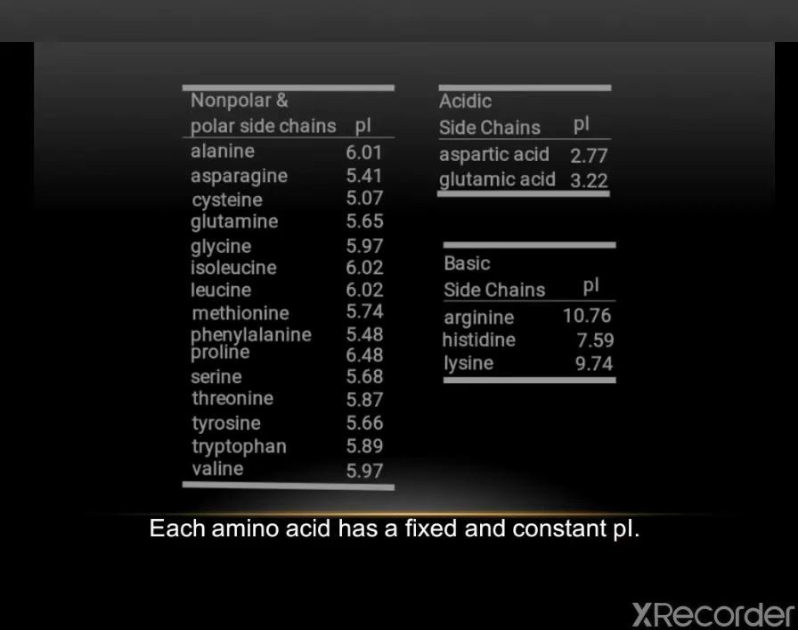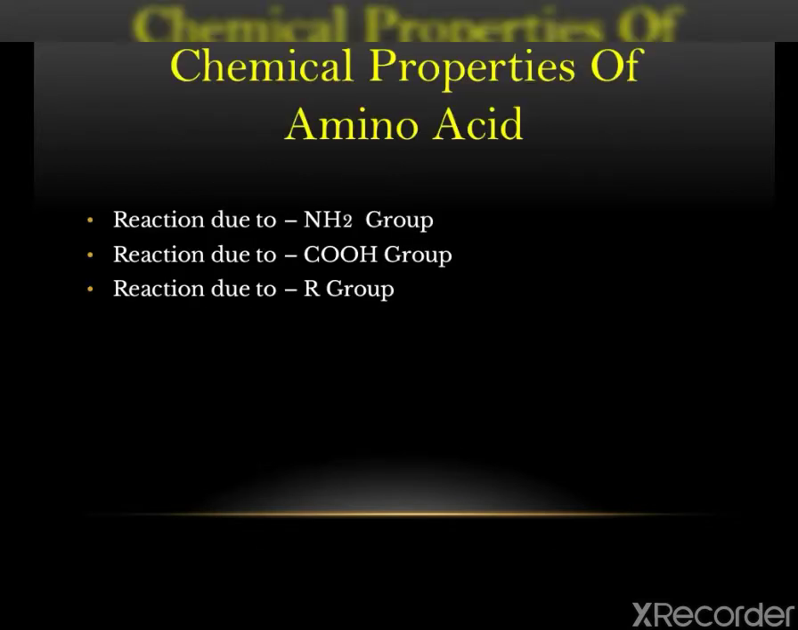These are some isoelectric points mentioned in this slide for particular amino acids, and each amino acid has a fixed and constant isoelectric point. Now let's study the chemical properties of amino acids.